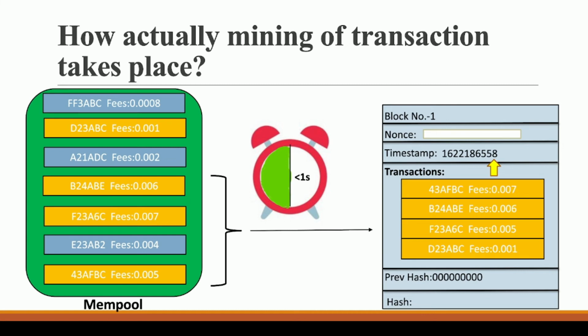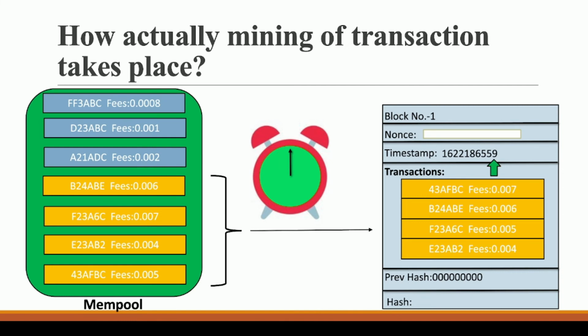Now again, the mining process will start, and boom, again, you can clearly see that we are assuming that the miner was not able to find the solution and he has exhausted all his nonces. Now what he will do again, he will replace the 0.01 transaction with 0.008, and again he will start the same process. And once he reaches this 1 second, and let's say he was still not able to find a solution, he will do nothing.